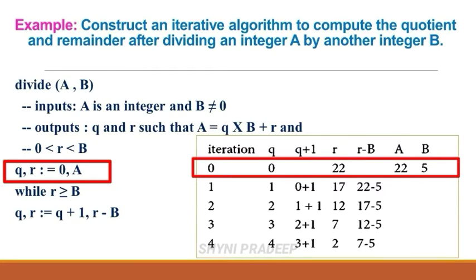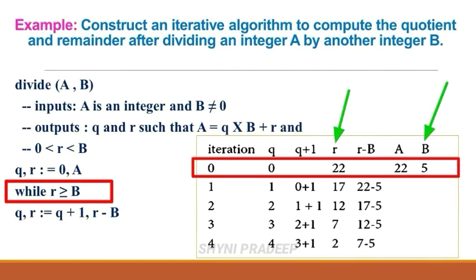And next, check this while loop condition: r is greater than or equal to b. What is the value of r? 22. And what is the value of b? 5. Check this condition: 22 is greater than or equal to 5. Is this condition true or false? 22 is greater than 5, so this condition is true.